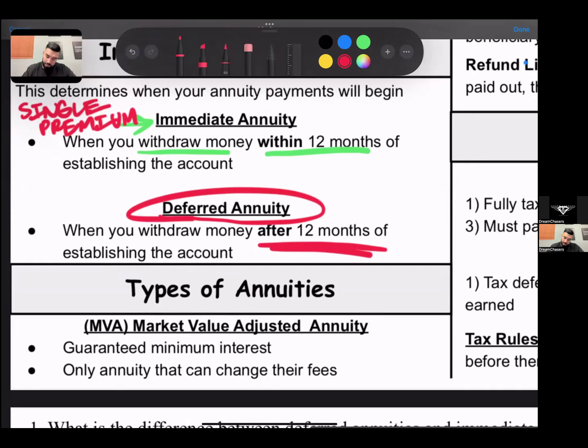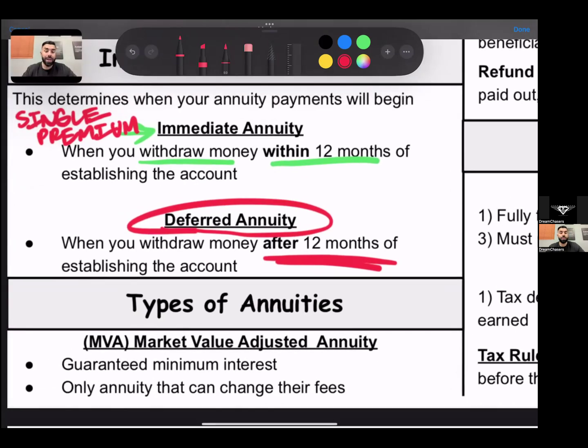Now, we're going to go into the different types of annuities. The first one is what is known as a market value adjusted annuity. A couple of things that you just need to know about how this works: number one, it's going to give you a guaranteed minimum interest rate, and it is the only annuity that can change their fees. Okay. So they're going to guarantee you a minimum interest rate and they can change their fees.